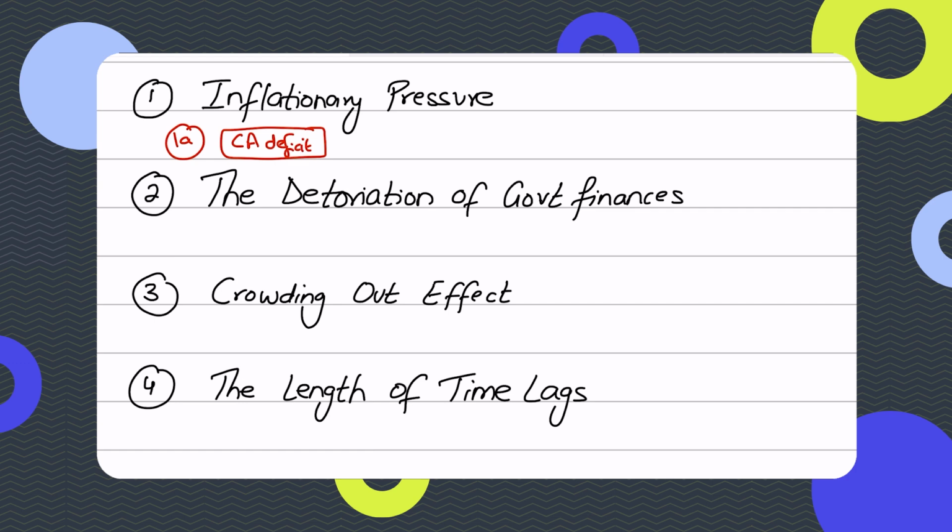And we know that expansionary fiscal policies would cost the economy billions and billions of dollars or rupees or pounds. And we know that expansionary fiscal policy means that the government would enact a budget deficit, or ultimately run into a budget deficit, or if it already has a budget deficit, then that budget deficit would be widened, and the government would need to borrow money.